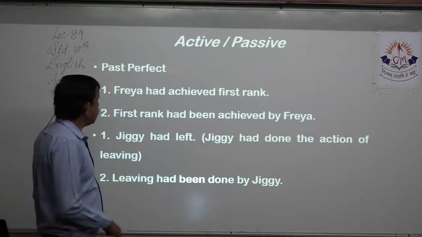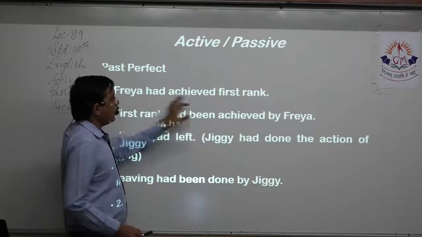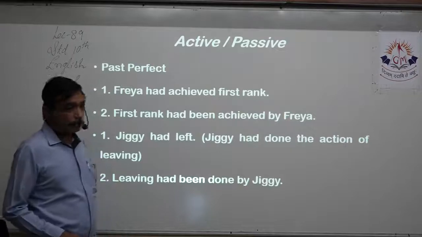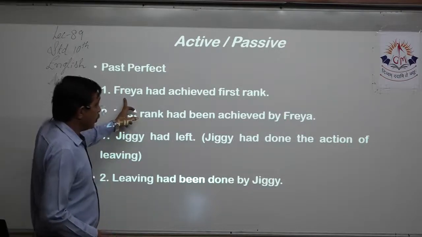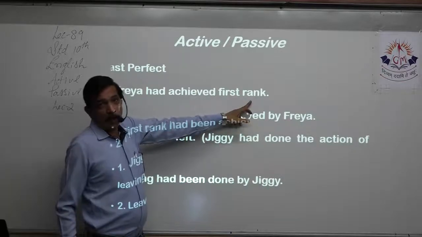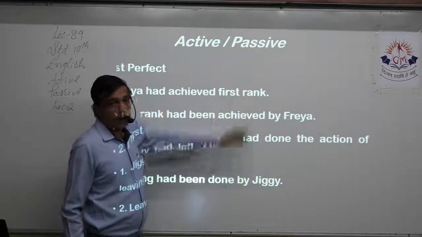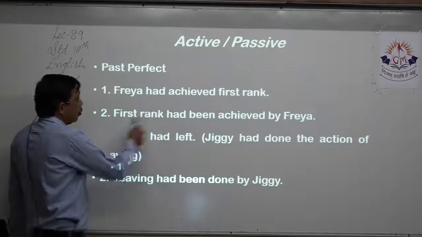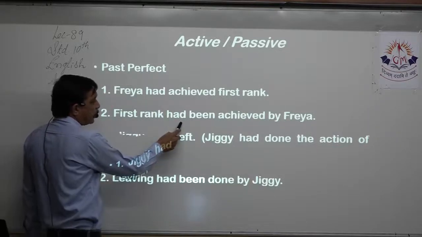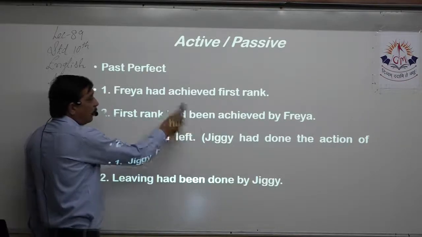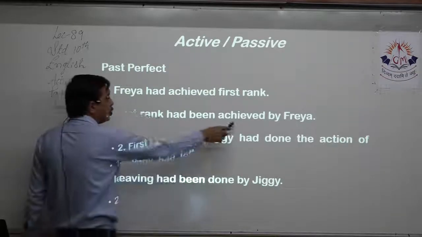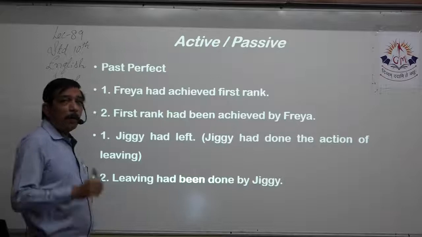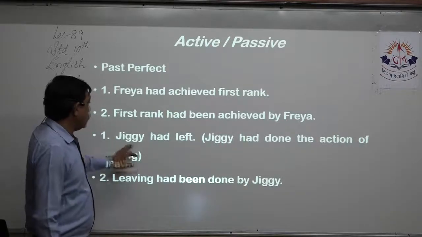Past perfect, continued. Freya had achieved first rank. Freya is the subject, rank is the object, first goes along with that. That's the adjective over there, right? So first rank. Had remains as it is. I'll use the be form: been, achieved. So achieved is the past participle. By whom? By Freya.